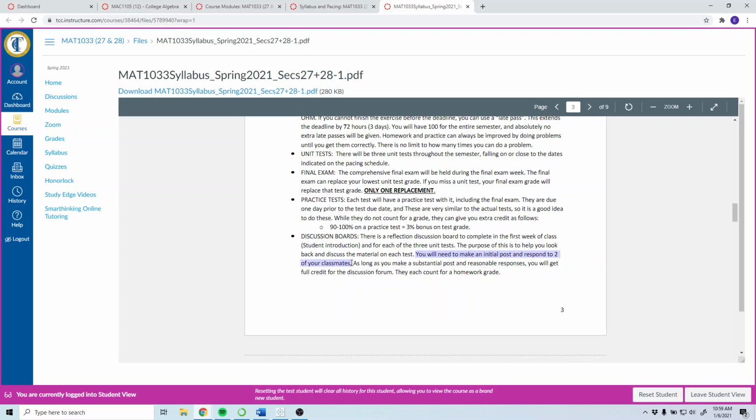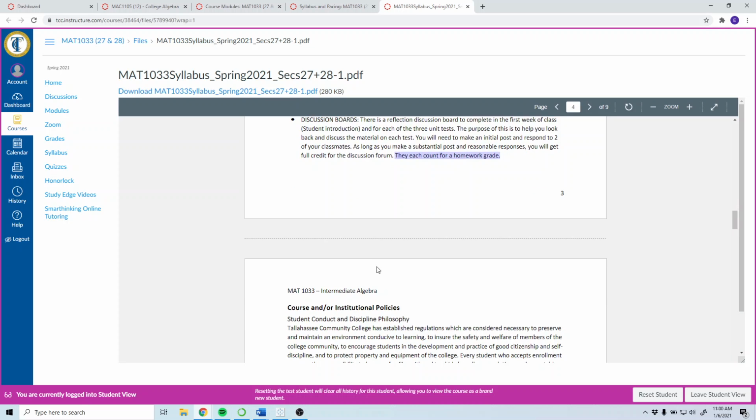When you respond to someone, maybe talk about what you did to make something easier if someone's struggling. Maybe you have a resource that's very helpful for them. They each count for a homework grade. They should be the easiest homework grades because you're not really doing the math. You're just having to talk about your experience with the material.